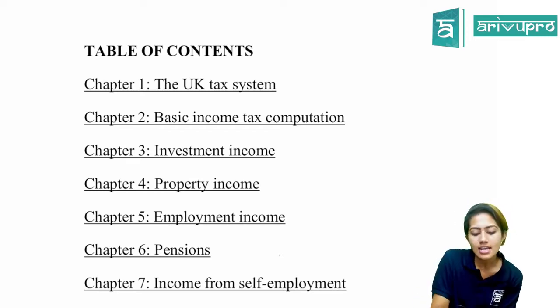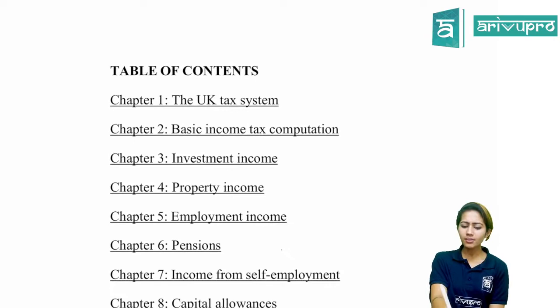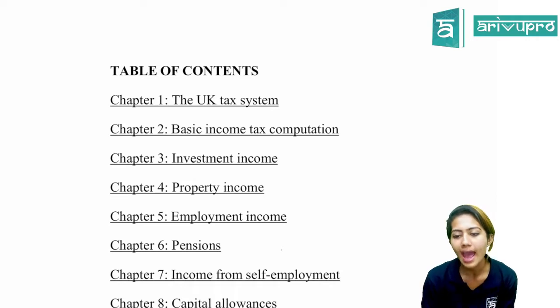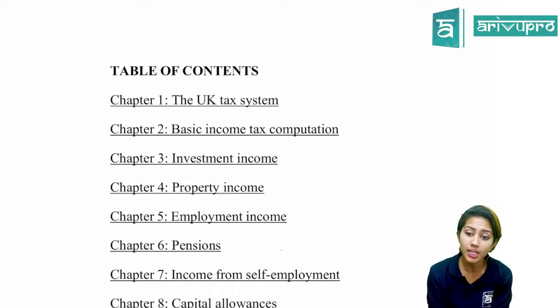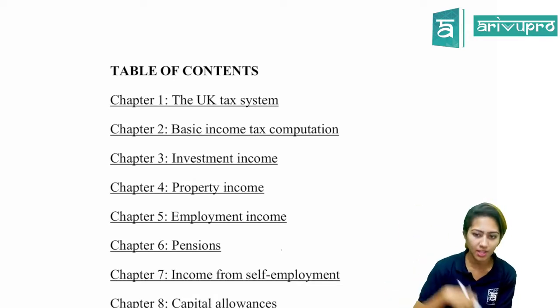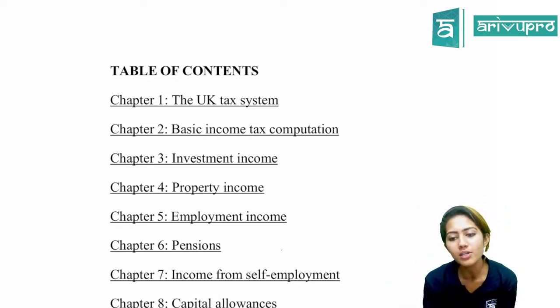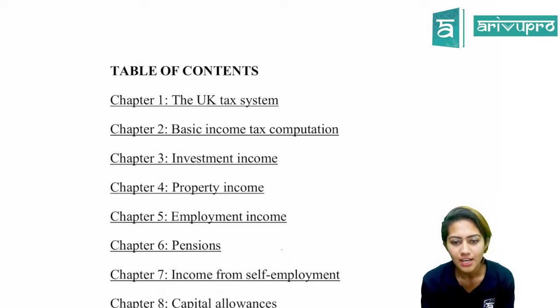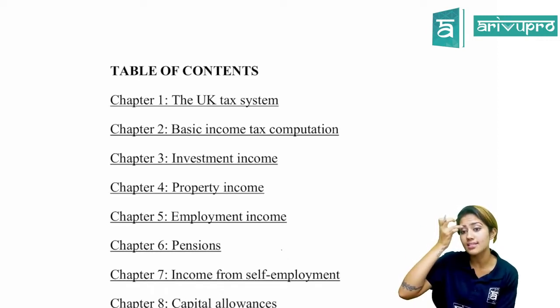This paper is going to have section A, section B and section C. Section A is going to be MCQ and section B is going to be MTQ. You'll be given a scenario and 5 MCQ with regard to that scenario. Afterwards you will have the constructed response area. Is that clear? So section A, section B and section C.